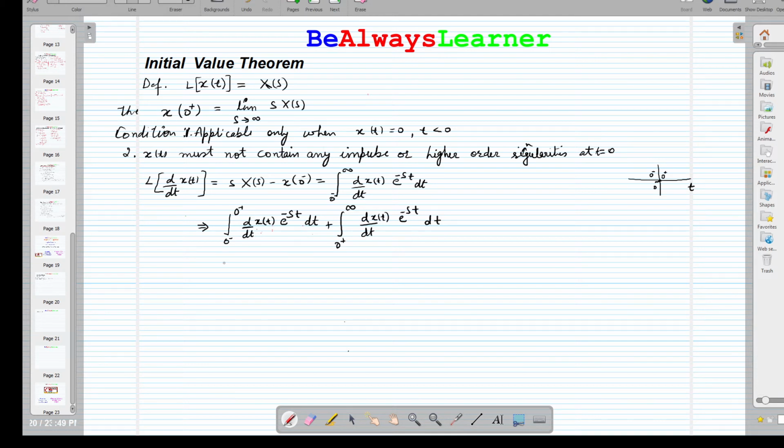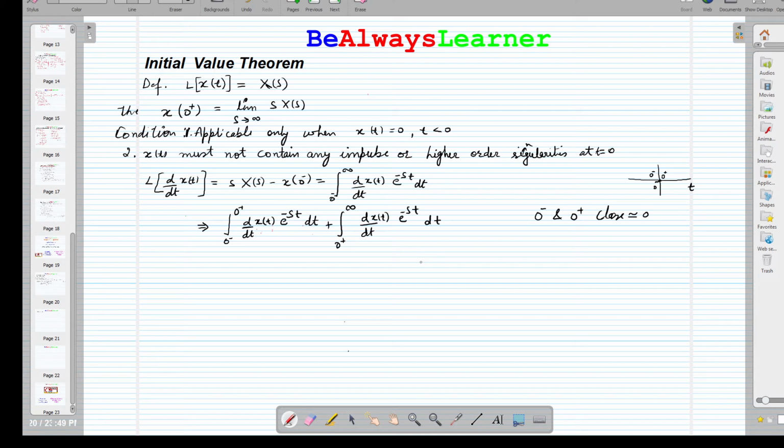Now, 0 negative and 0 positive are very close to each other, so we can assume that the difference is equivalent to 0.